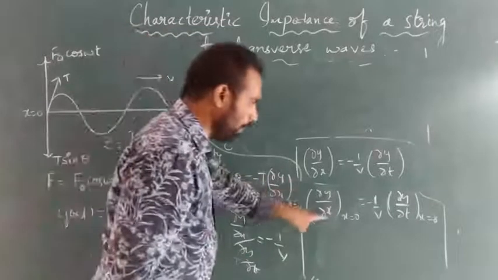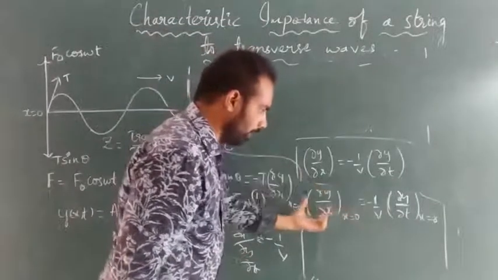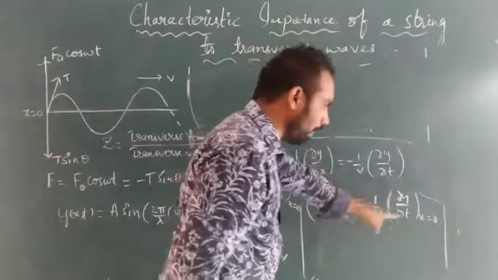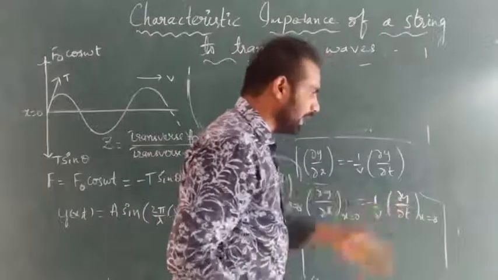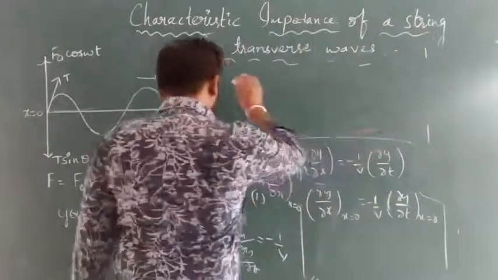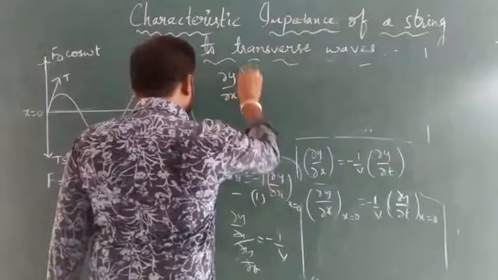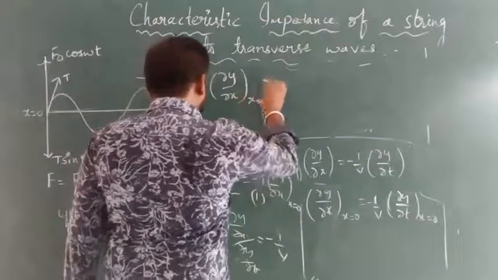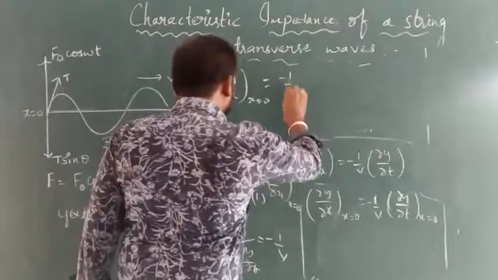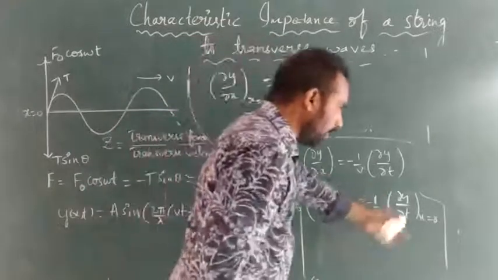So here ∂y/∂x at x = 0 is equal to −1/v times ∂y/∂t at x = 0. How much did we get for ∂y/∂t?